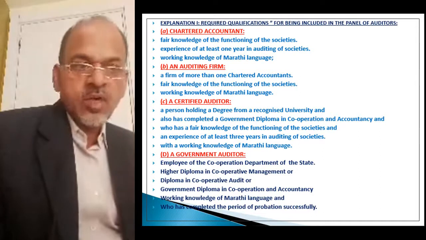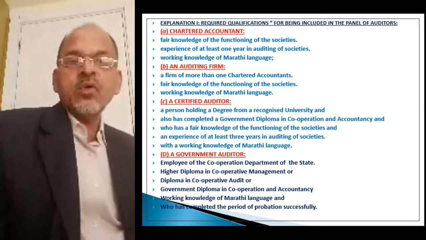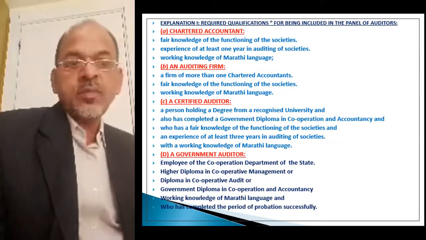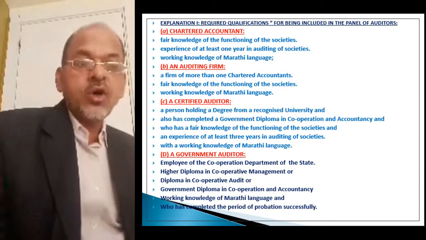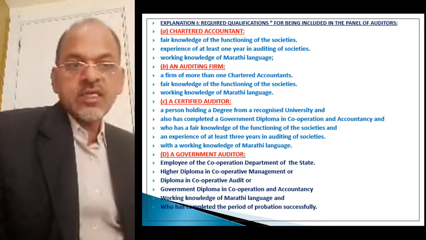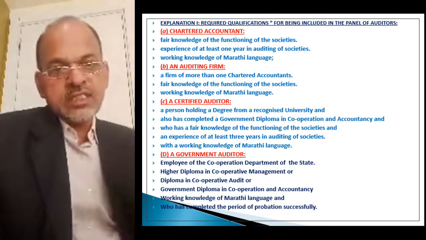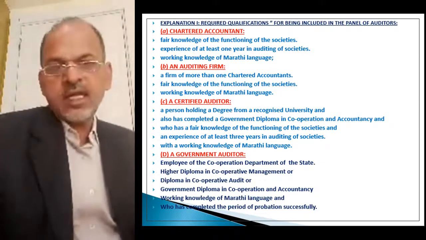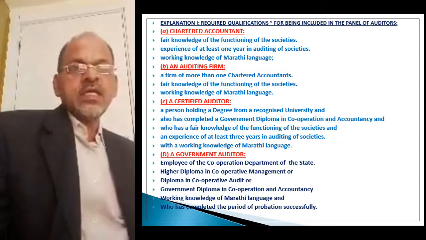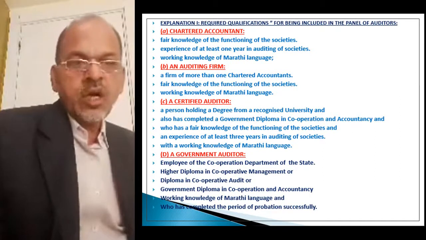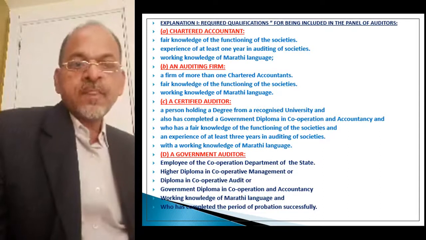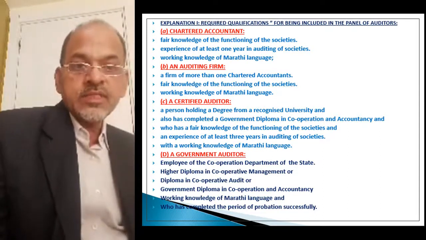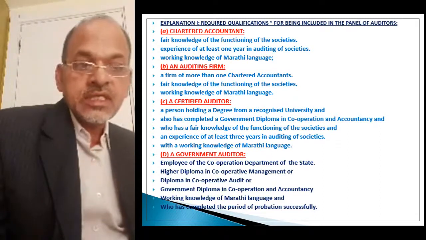Means if you are a graduate and have passed the GDC and A exam, then besides fair knowledge of the functioning of the society, you must have working experience of at least 3 years in auditing of societies